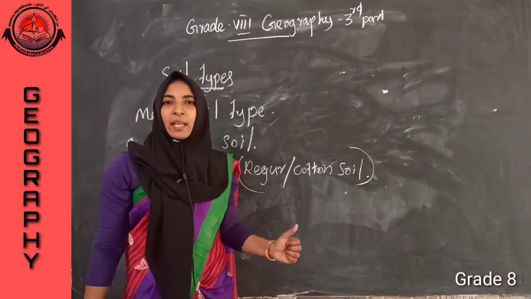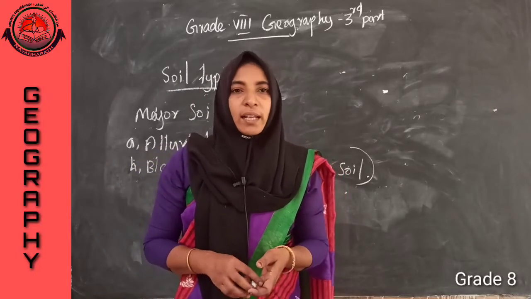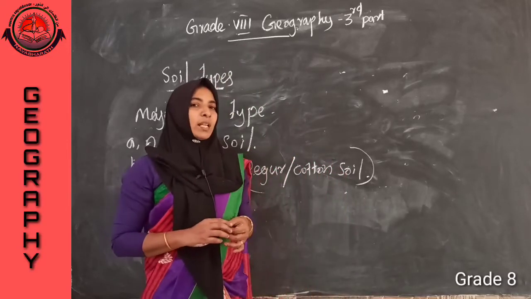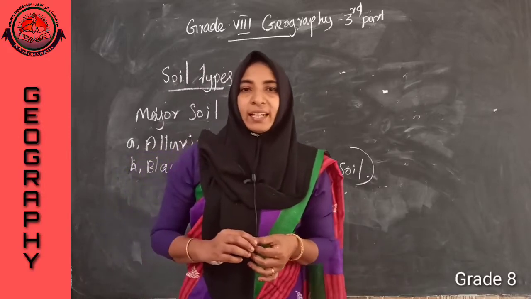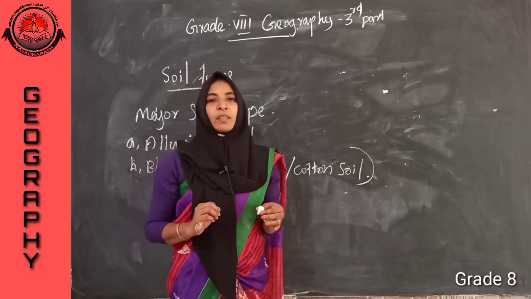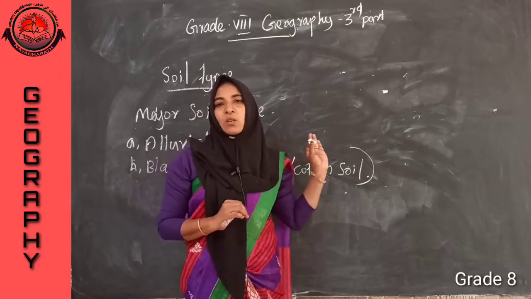What is the local name of black soil? Regur. Regur is the local name of black soil. Where we can find black soil? Northwestern part of the Deccan region. We can find cotton soil or black soil.